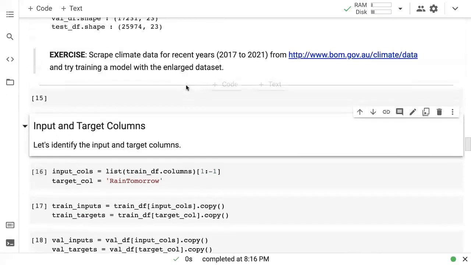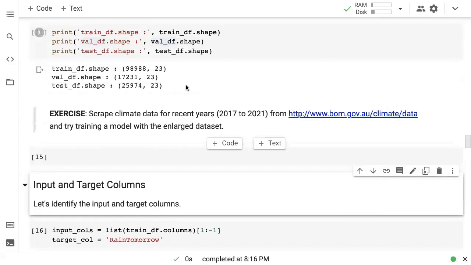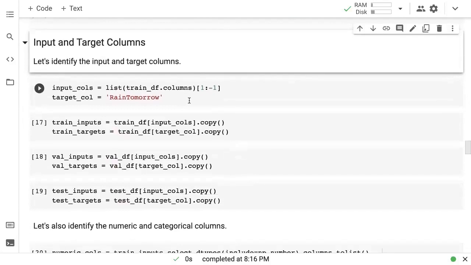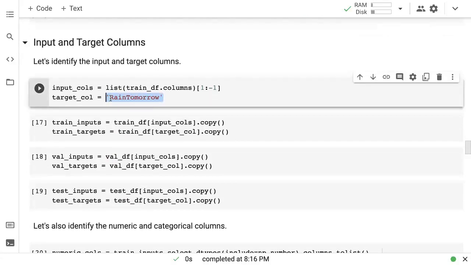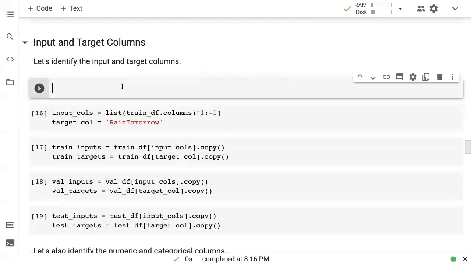All right, so we have created the training and validation dataset split, and then the next step is to identify the input and target columns, because not all the columns will be useful for machine learning, and it's also very important to separate out the input and the target data. One common mistake people make initially is to accidentally use the target column to predict the target column, in which case your machine learning model isn't really doing anything. It is taking the value of the target column and simply returning it.